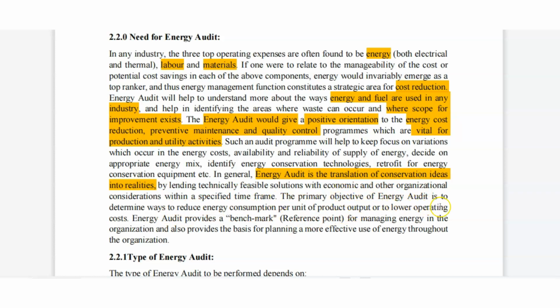The primary objective of energy audit is to determine the reduced energy consumption per unit of production output to lower operating cost. This is the main thing. What it told, primary objective क्या है? To reduce energy cost. Energy audit provides a benchmarking. Benchmarking means a reference point for managing energy in the organization and provides the basis for planning more effective energy use throughout the organization. Okay. Then we will read types of audit.